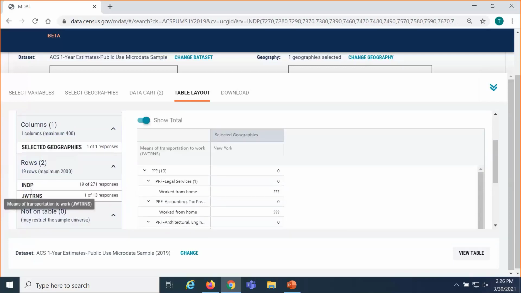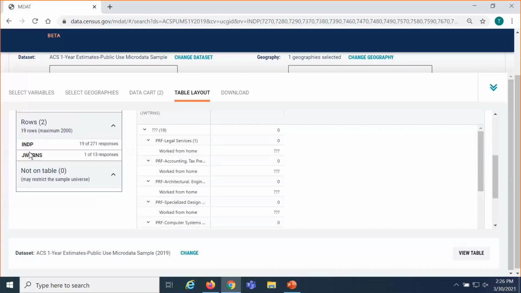Anything that's in the columns and the rows means that it's going to show in your table, and it's cross-tabulating everything by default. So it doesn't matter a whole lot whether you decide to put it in the column or the rows. It's just a matter of preference.